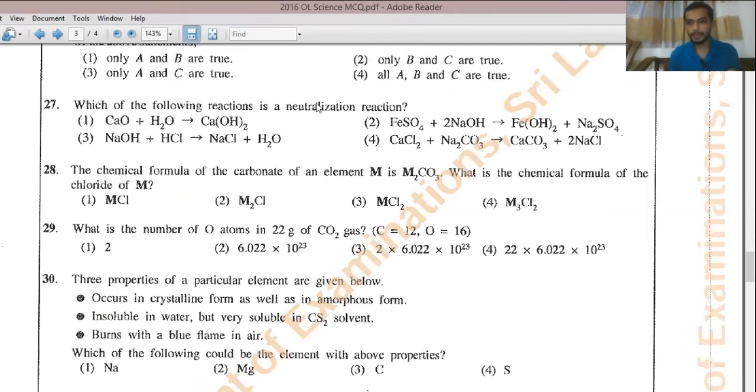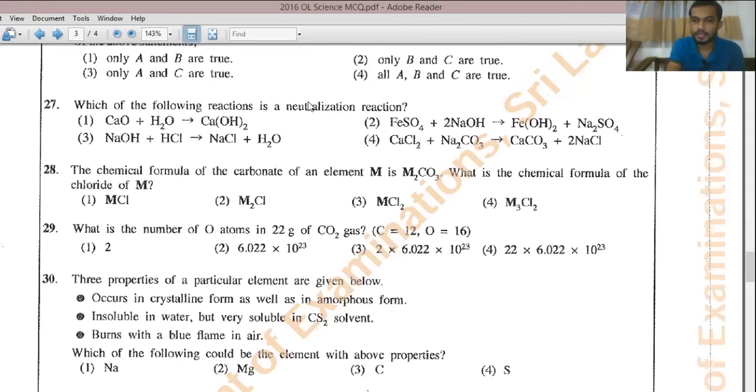Question number 30. Three properties of a particular element are given below. Occurs in crystalline form as well as in amorphous form, right? So mainly nonmetals like carbon and sulfur occur in both the forms. So you can eliminate the first answer and second answer. Insoluble in water but very soluble in CS2 solvent, carbon disulfide solvent.